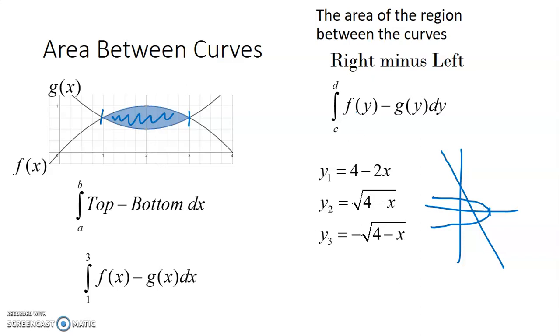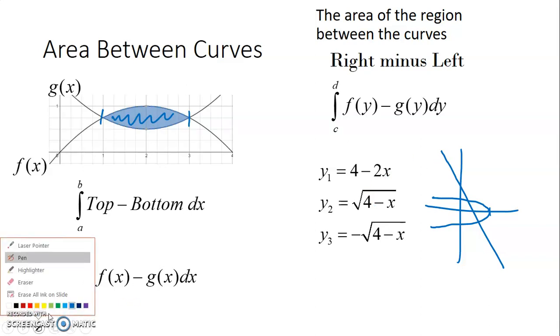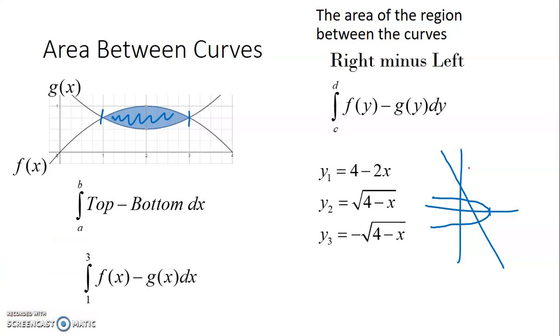Now technically you can do this problem as a dx problem, but it becomes much more difficult because you have to break it up into different pieces. So you would have to say something along the lines of, whatever this number was, we'll call that A, and then whatever this number was, B, and then whatever this number is, C. So for the first integral, you'd have to do y2 minus y1 between A and B, but then between B and C, you'd be doing y2 minus y3. So you'd have to set it up as two separate integrals.